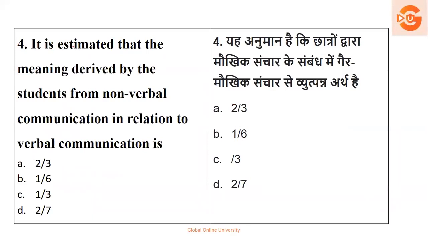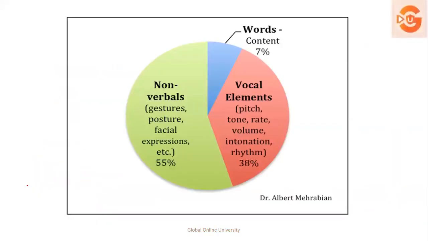Next question. It is estimated that the meaning derived by the students from non-verbal communication in relation to verbal communication is what amount? Before we go through this question, this is one of the factual questions. So आप यह जो next screen है, you can just take a screenshot of this. यह थोड़ा useful होगा आपके लिए. Questions किसी भी way से आ सकते हैं.